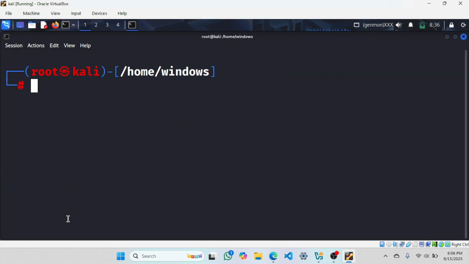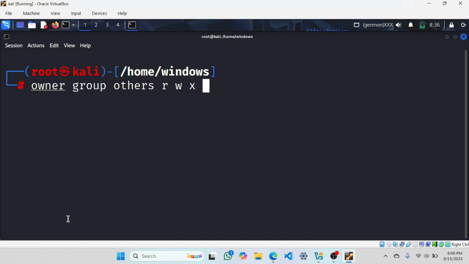So, each has 3 permission slots. First one, as I told you now, owner, then group, then others. These are the 3 owners. If we have to change permissions, then what are the 3 permissions? Read, write, and execute.